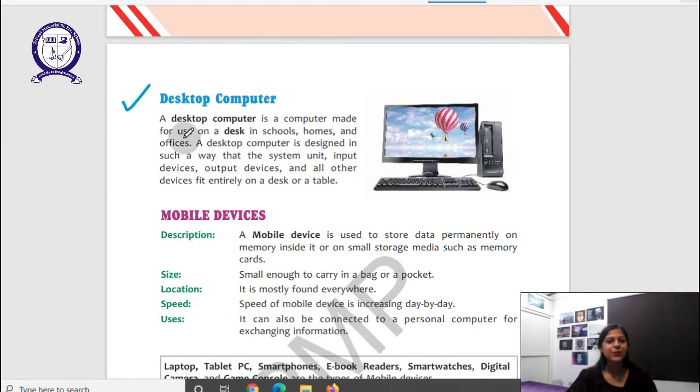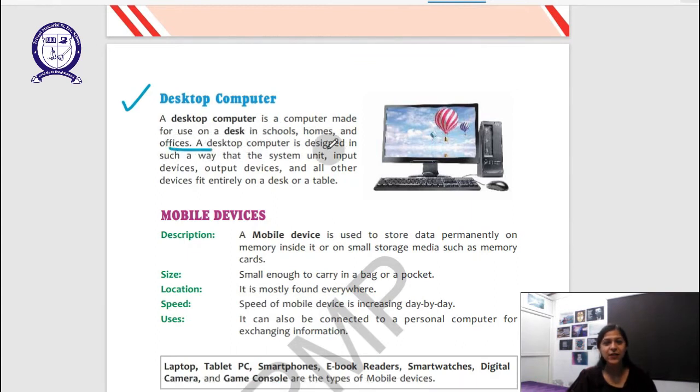Desktop computer is a computer made for use on desk in schools, homes, and offices. A desktop computer is designed in such a way that the system unit, input unit, output devices they all fit entirely on a desk or a table.